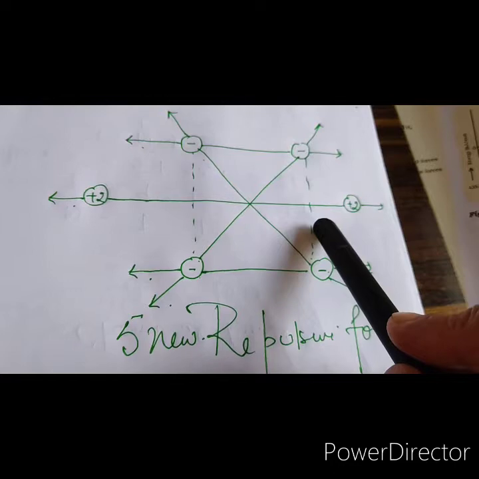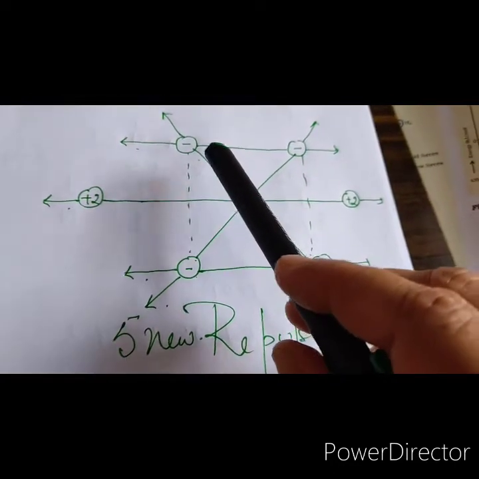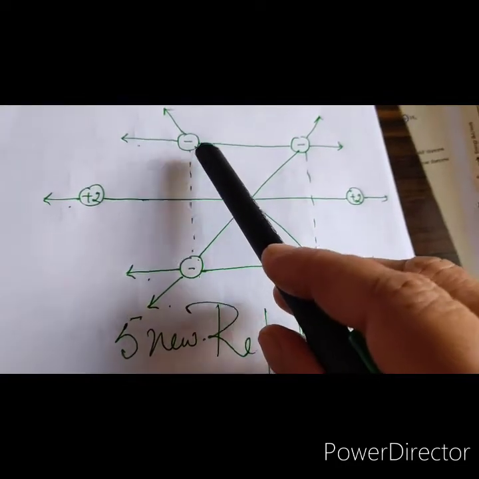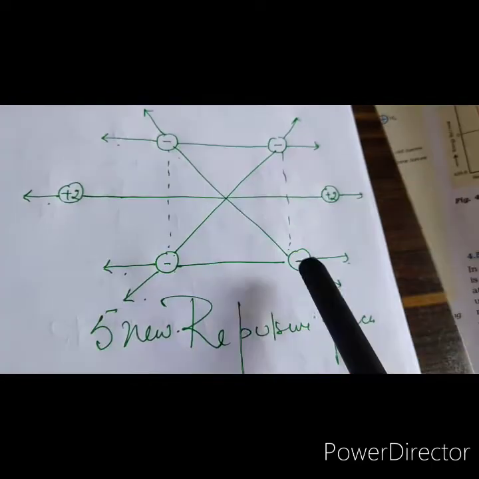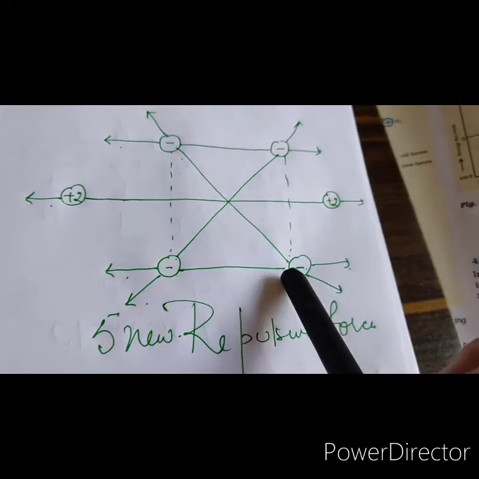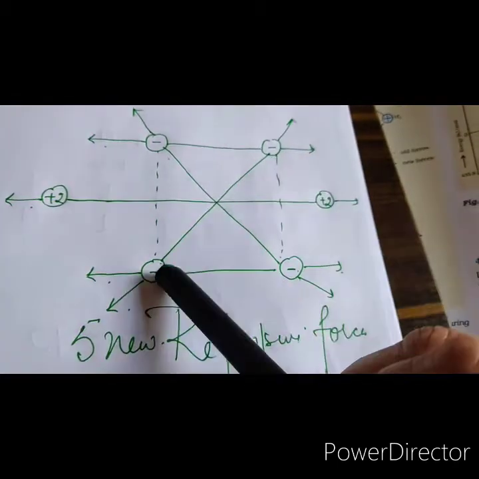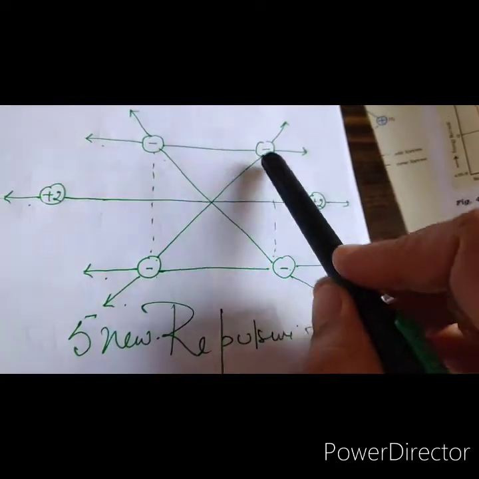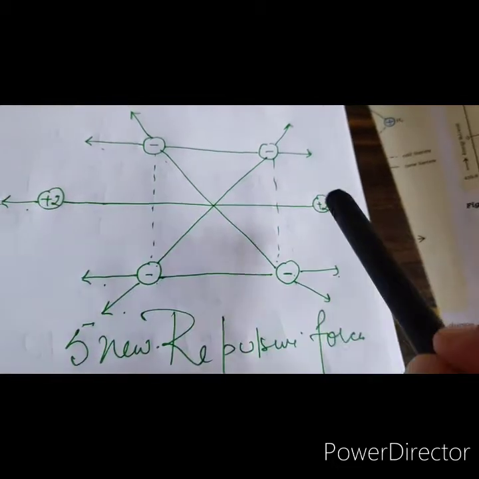So these are the old repulsive forces, and let us see the new repulsive forces when the atoms come closer to each other. The first is between the electron of one and the electron of the other. Then electron of this and electron of this, third, electron of this and electron of this, fourth, and between the nuclei.